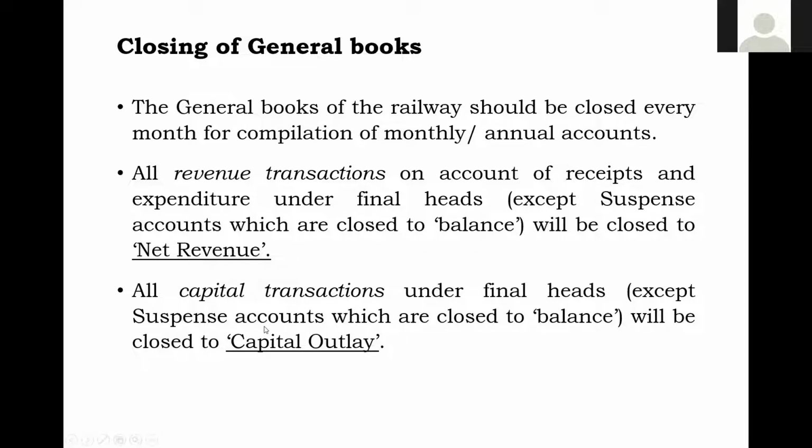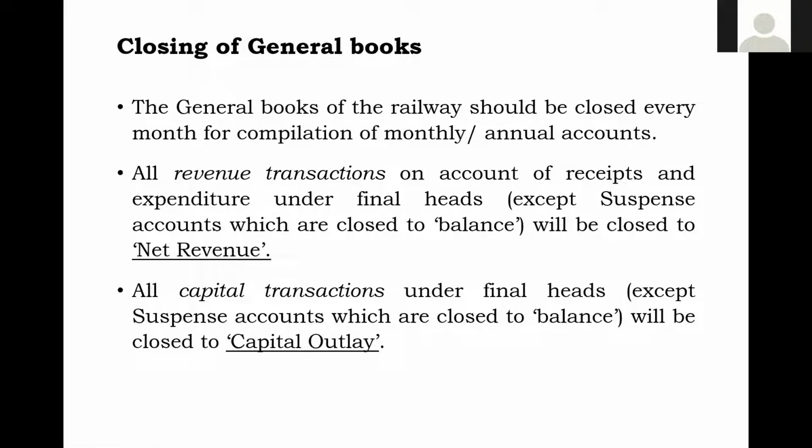And under revenue transactions, what are all the receipts and payments? Total receipts minus payments, that will be closed to net revenue.